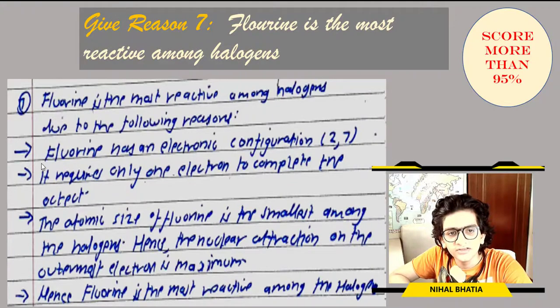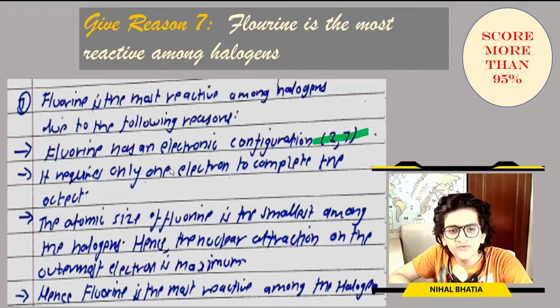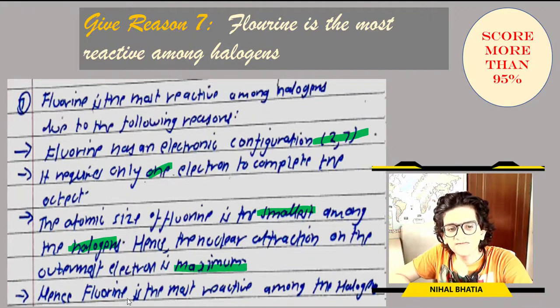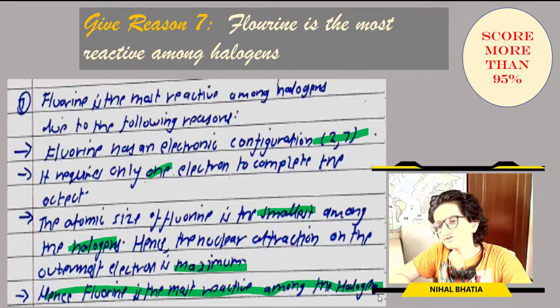Fluorine has an electronic configuration of 2,7. It requires only one electron to complete the octet. The atomic size of fluorine is the smallest among the halogens. Hence the nuclear attraction on the outermost shell is maximum. Hence fluorine is the most reactive among the halogens.